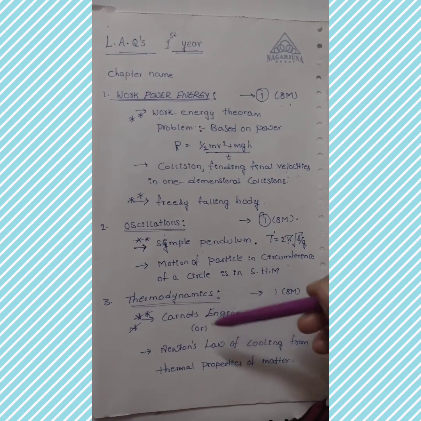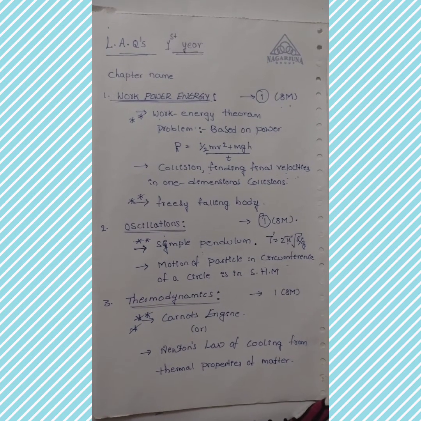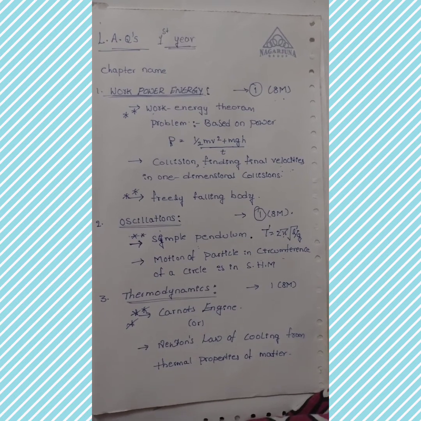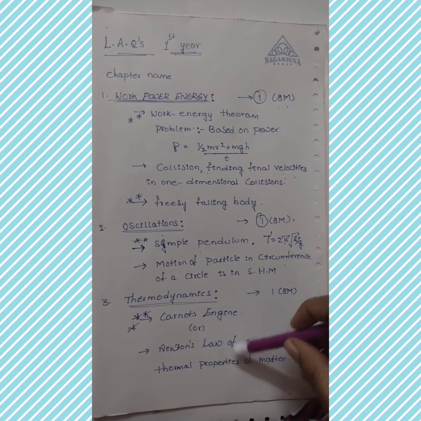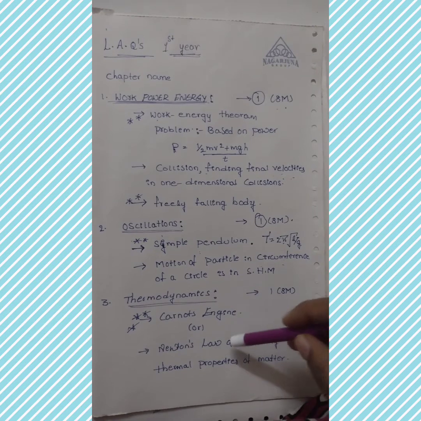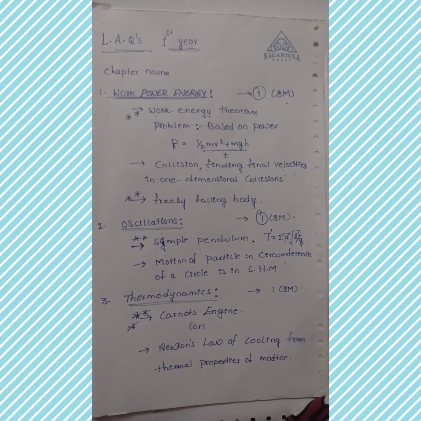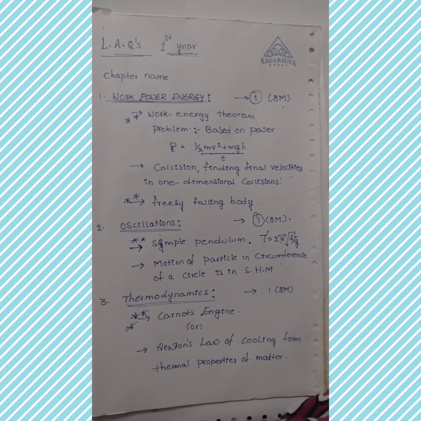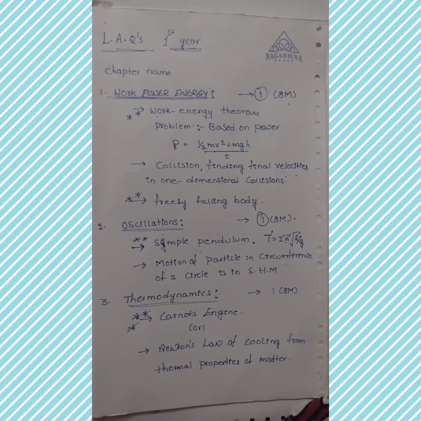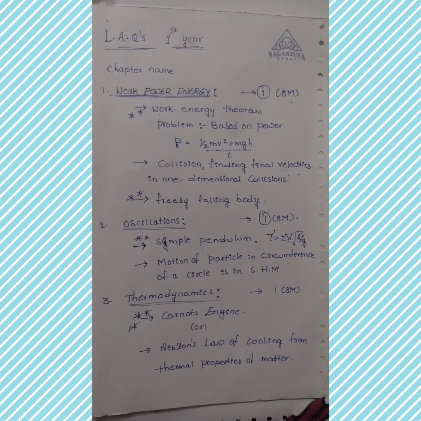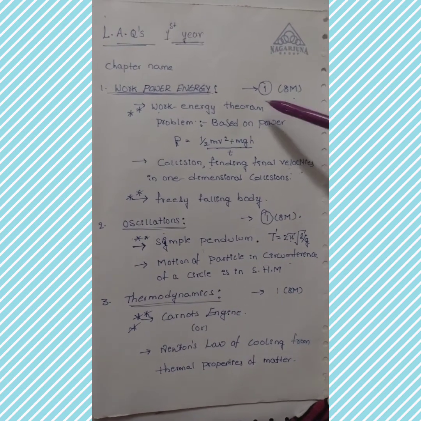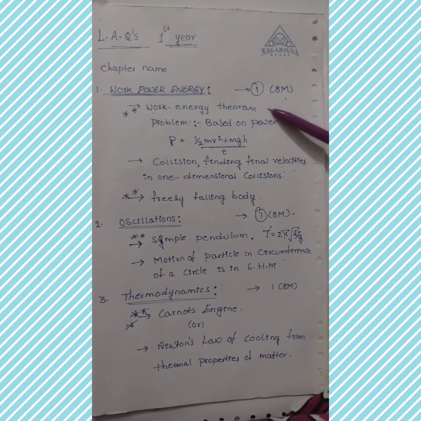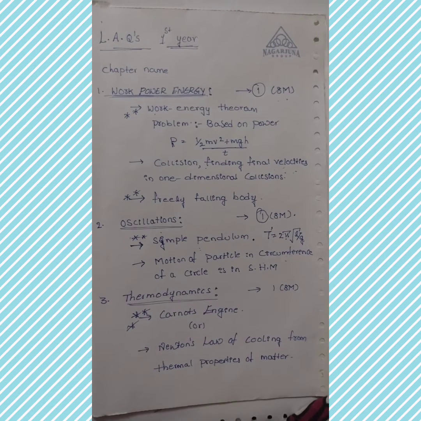Next, if you take the third chapter, that is thermodynamics, the Carnot engine question must be there. How to find the efficiency of the Carnot engine? If not, we have one more question from thermal properties of matter, that is Newton's law of cooling. If the Newton's law of cooling question is given, a compulsory attached problem will be there. Clear? So please concentrate, please read logically. One question from work power energy, one from oscillations, one from thermodynamics. Means 3 questions will come in our public examinations.